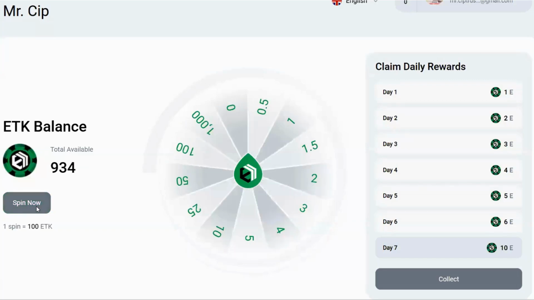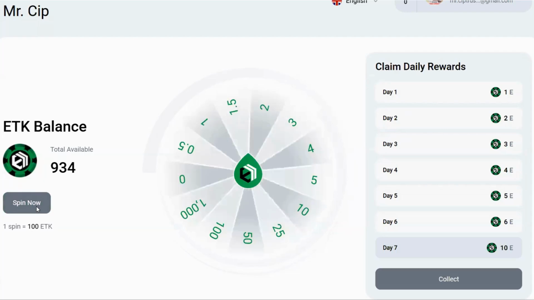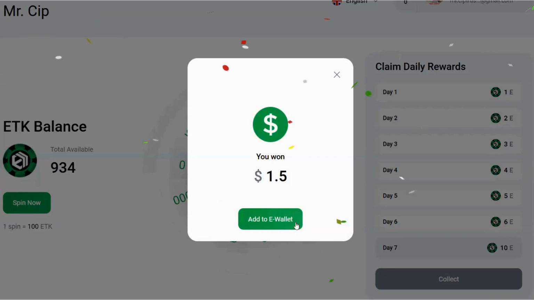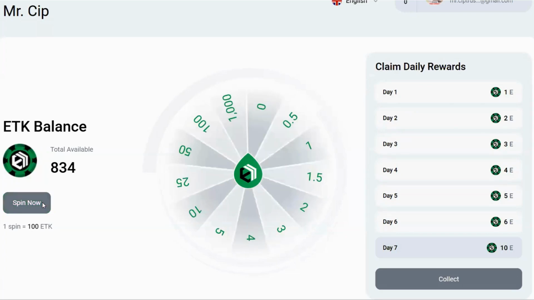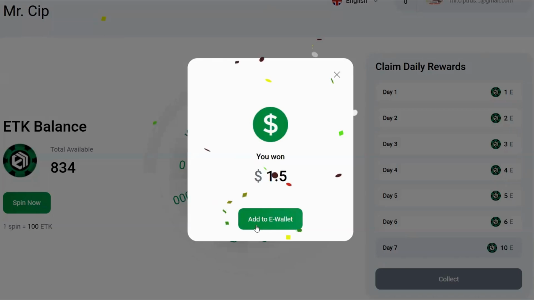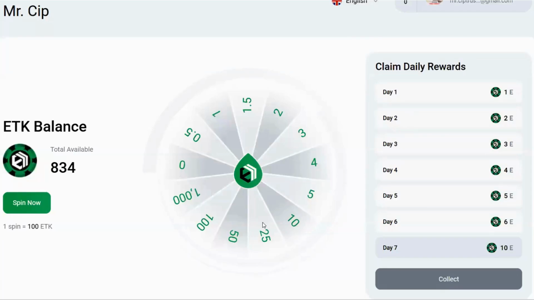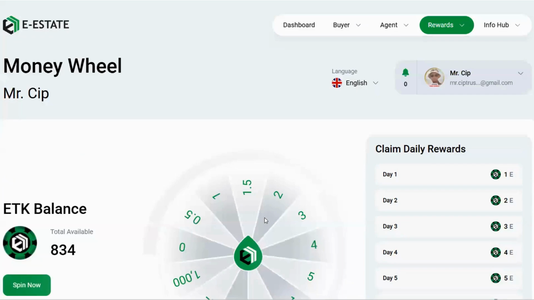Maybe we are luckier this time. 1.5, add to e-wallet. Once more. 1.5. So with 300 coins, I've got 3.5 USDT extra, which I can reinvest, I can withdraw, etc.